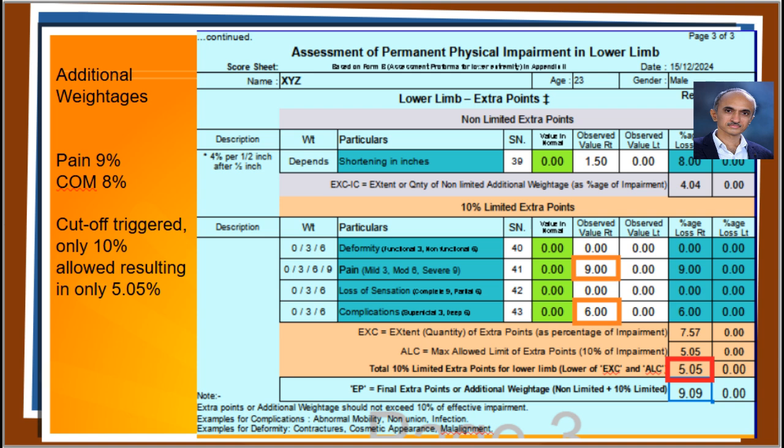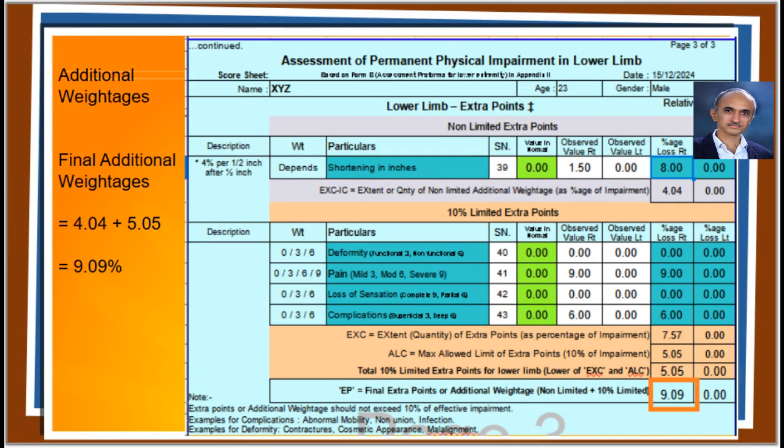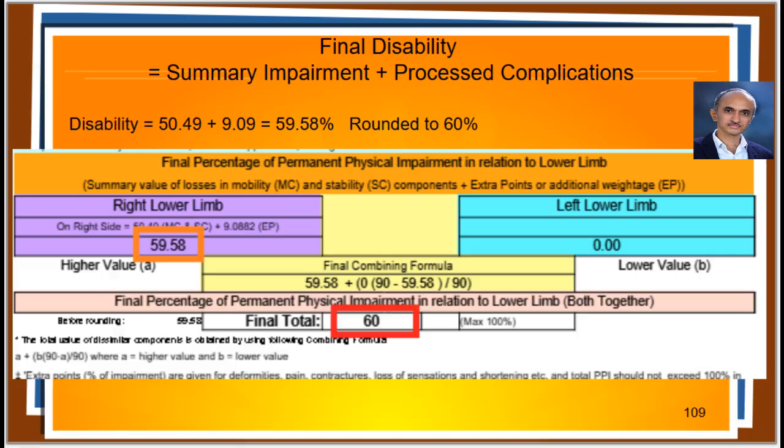So, only 5.05% is considered. Therefore, the final extra points are 4 plus 5.05, that is equal to 9.09%. That results in the disability of 59.58%, that gets rounded to 60%.